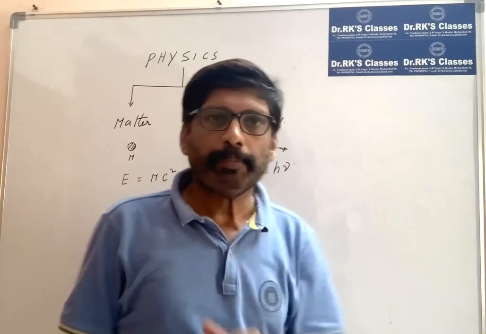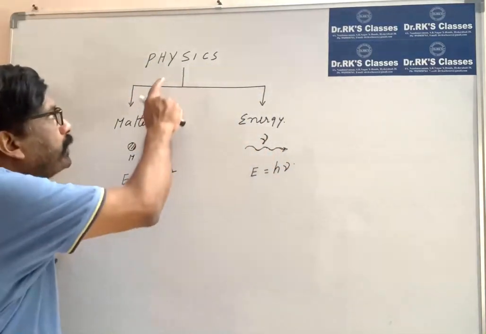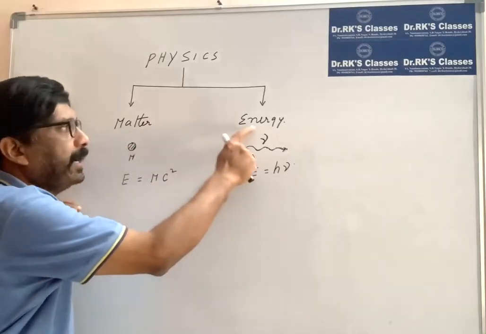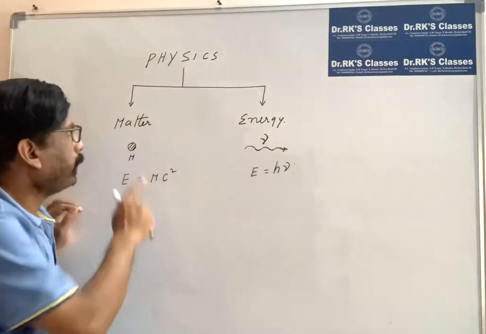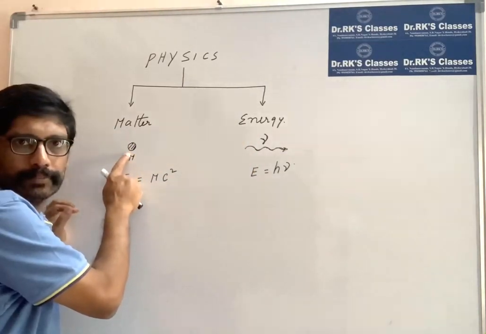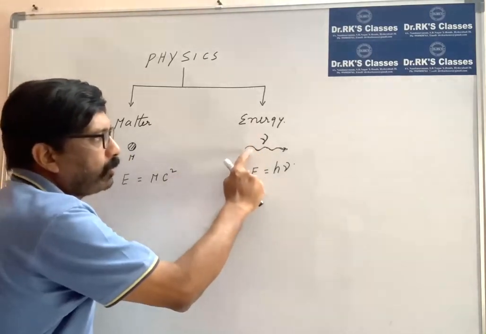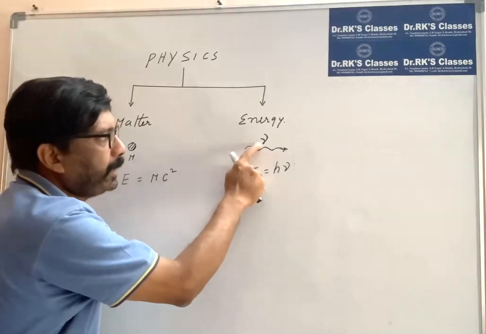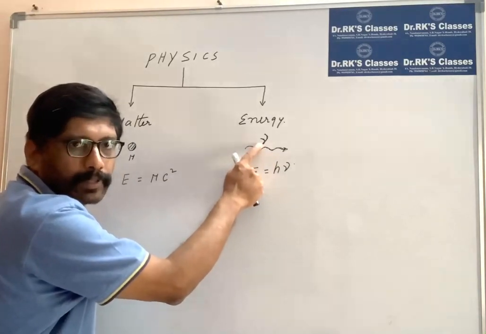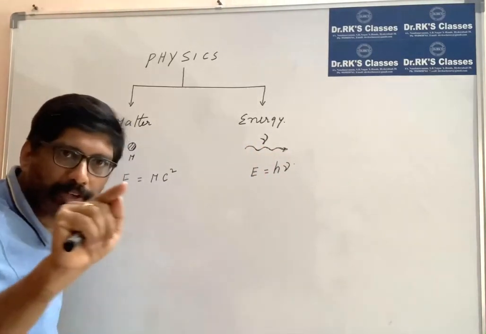Dual nature of matter. We know that physics is the study of matter and energy. Matter means particles, represented by the mass of the particles, and energy is in the form of radiation, represented by its frequency. Frequency is the characteristic property of radiation.